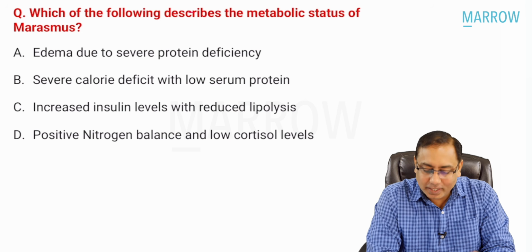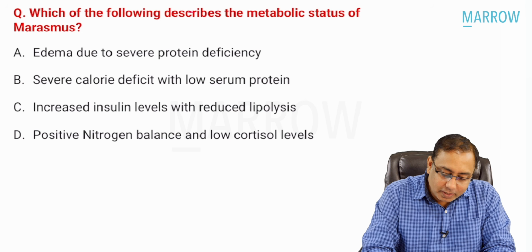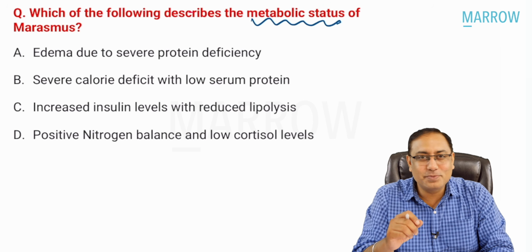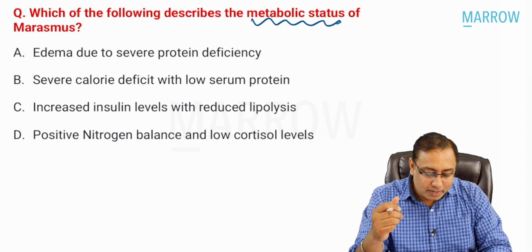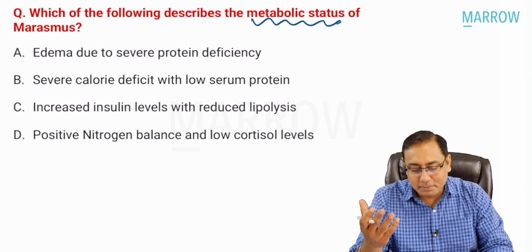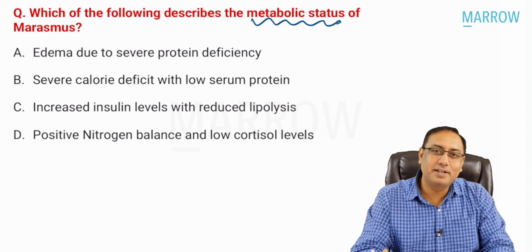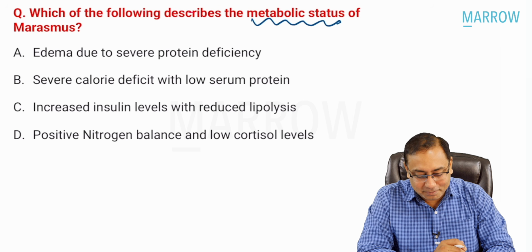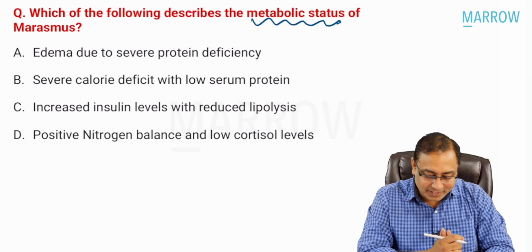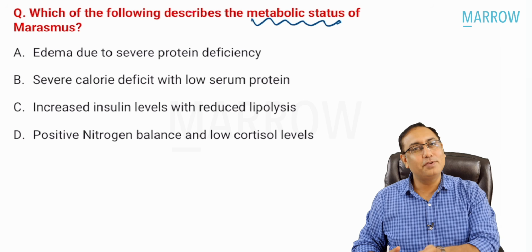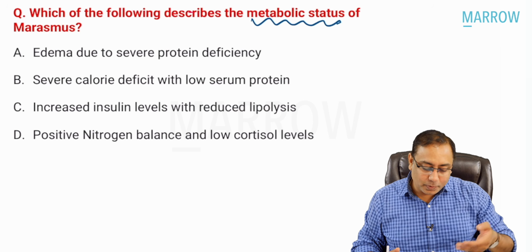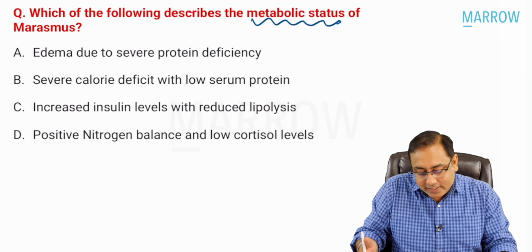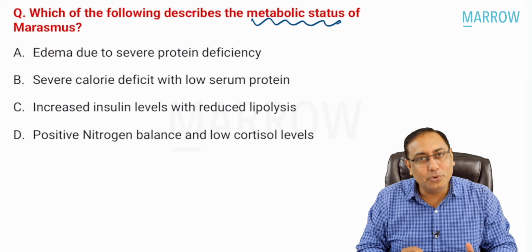Which of the following describes the metabolic status of marasmus, beta? When we were in 8th, 9th class, we used to discuss marasmus, kwashiorkor, protein energy malnutrition, and so on. In INI-CET, faculty ask questions on this. So what else could you be thankful to God for, right? Options given were edema due to severe protein deficiency, severe calorie deficit with low serum protein, increased insulin levels with reduced lipolysis, positive nitrogen balance with low cortisol levels.